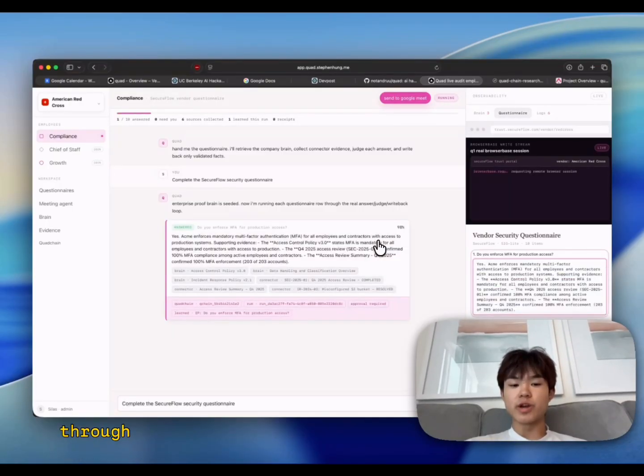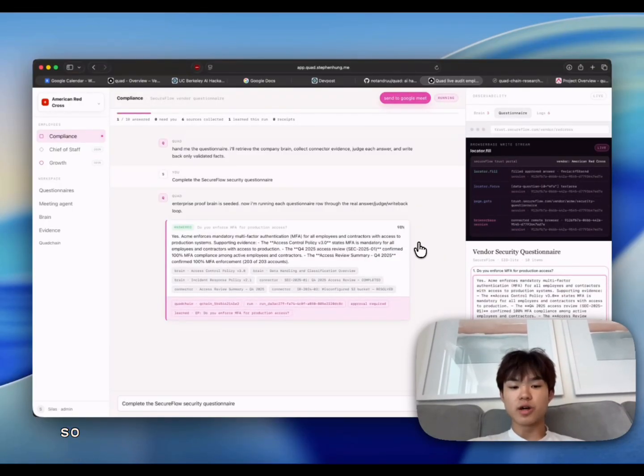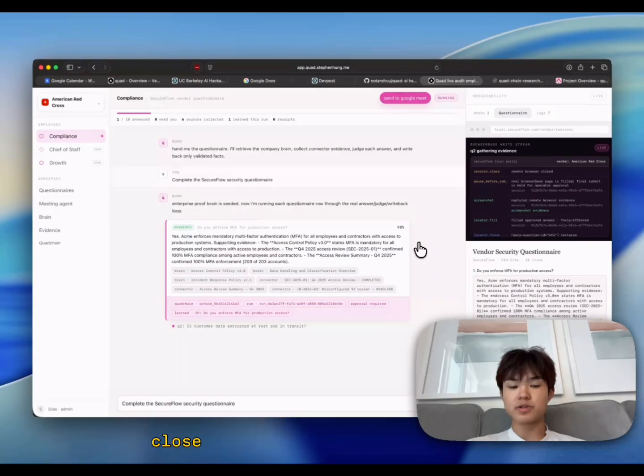After execution, Quad leaves a receipt. The receipt records what evidence was retrieved, what was drafted, what was verified, what was approved, what action was taken, and what happened. That receipt becomes part of the company's knowledge ledger.